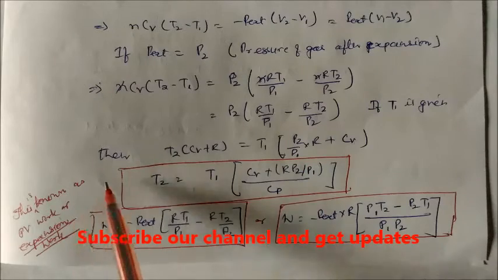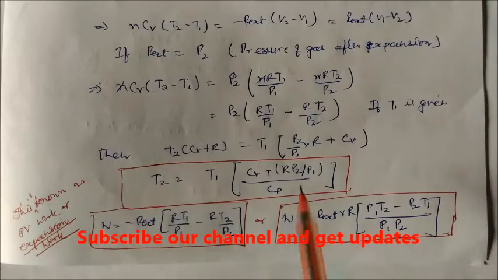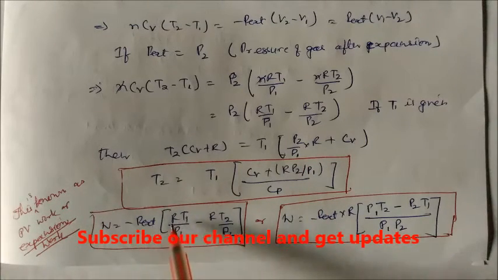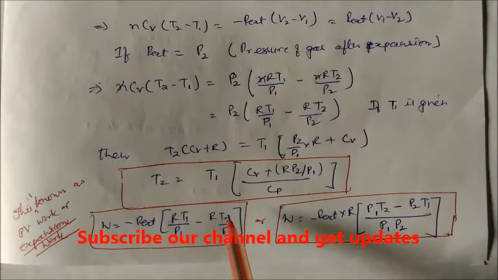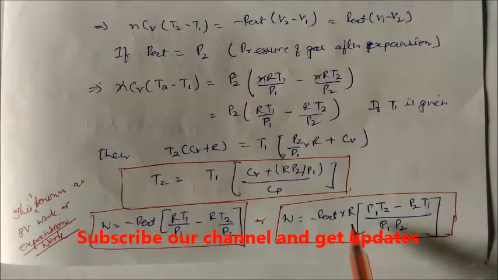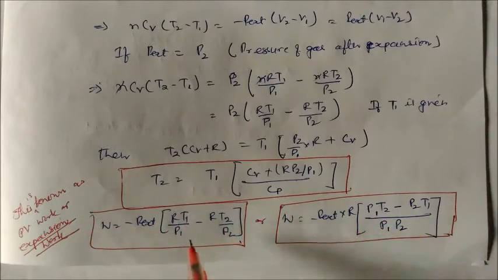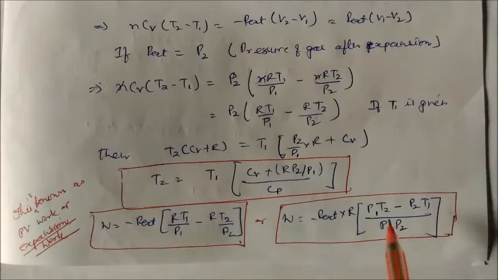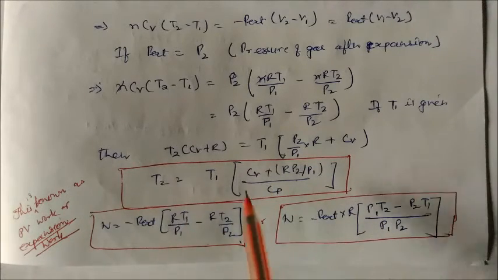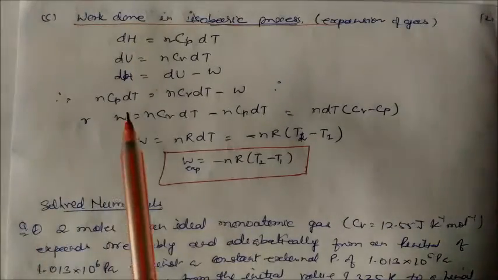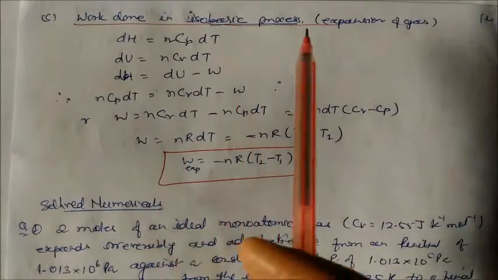So this is called pressure volume work or expansion work. And work is minus P external (nRT1 by P1 minus nRT2 by P2), or we can write it with R taken in common. So we have three different types of equations. Next, work done in an isobaric process, expansion of the gas.